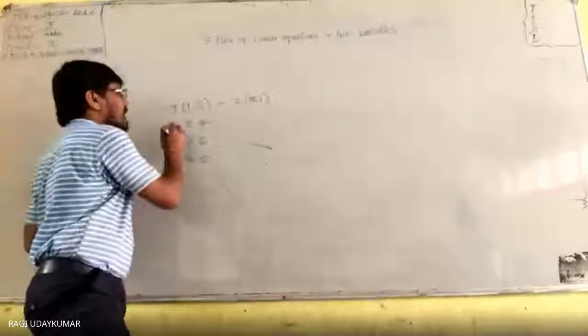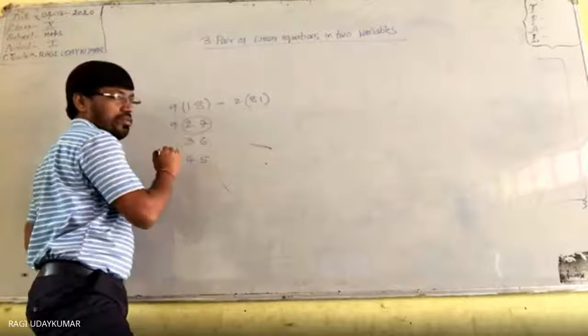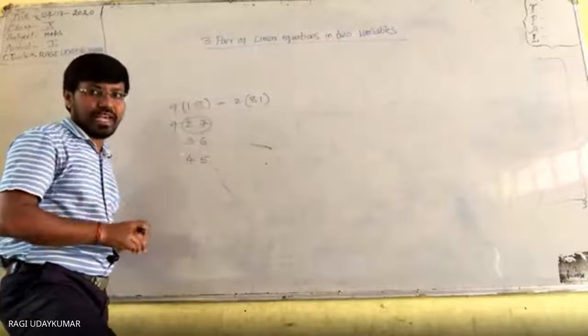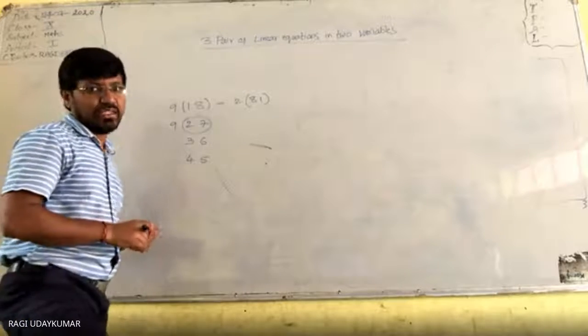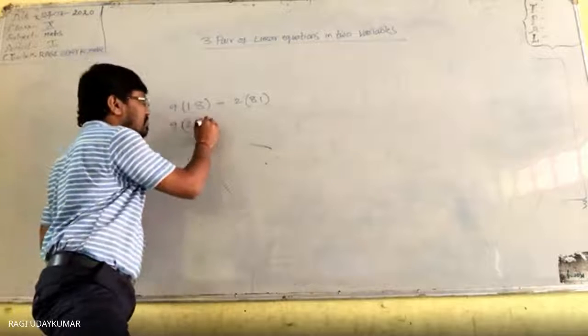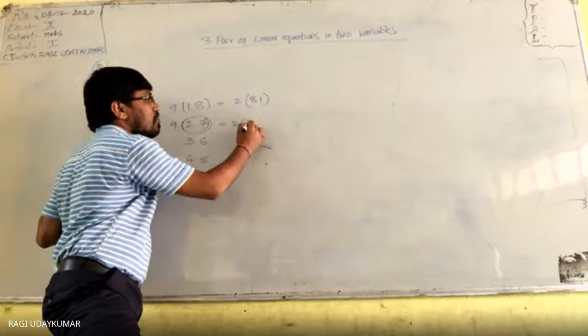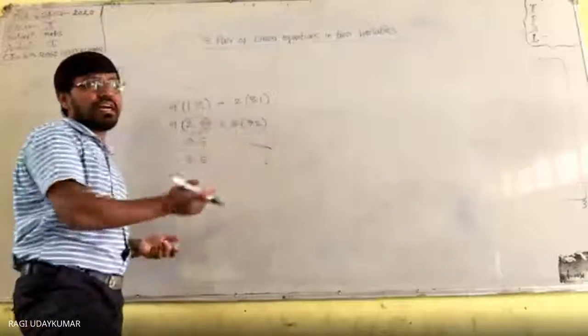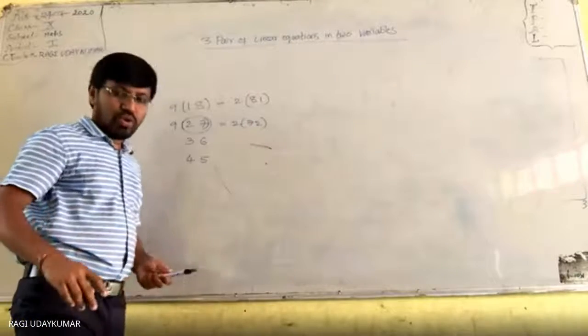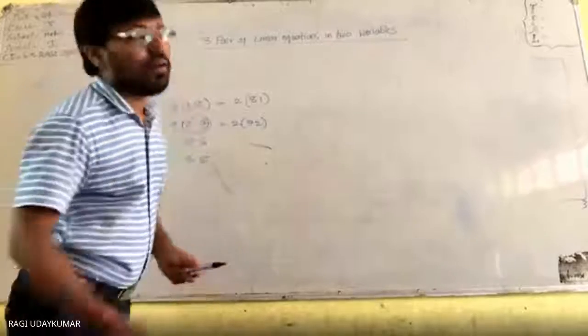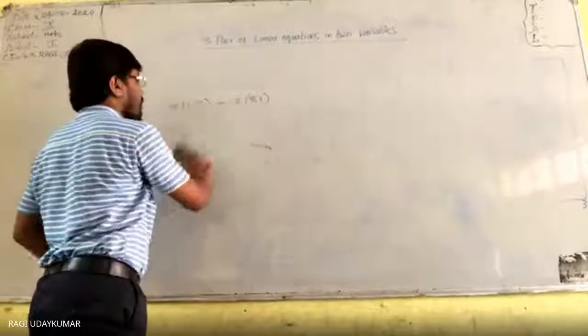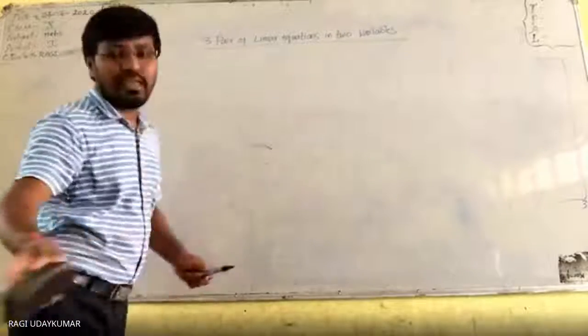Look, 9 times this. Now take this number, the sum of its digits is 9, and the other number's digits also sum to 9. But if you multiply this by 9, it is not necessarily equal to 2 times the number with reversed digits. So now let us go for using linear equations. How can you frame the linear equation in this problem?